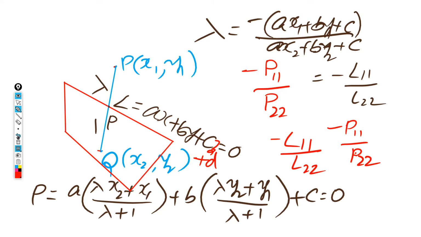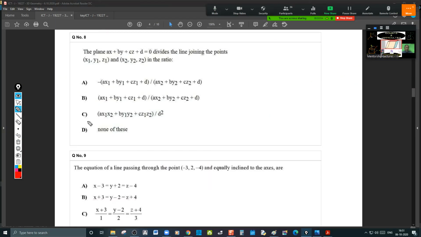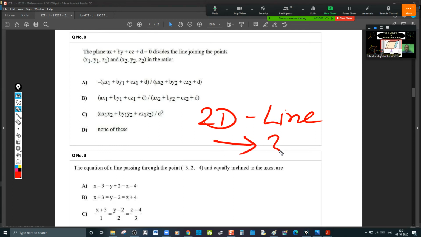So what all the properties are there for the line? 2D line, straight away, they can be taken to 3D line, 3D plane. Plane is always 3D only. Just for the understanding sake, I wrote. All the concepts of 2D line can be extended to 3D line with an extra z coordinate. That's it. Next one, please.